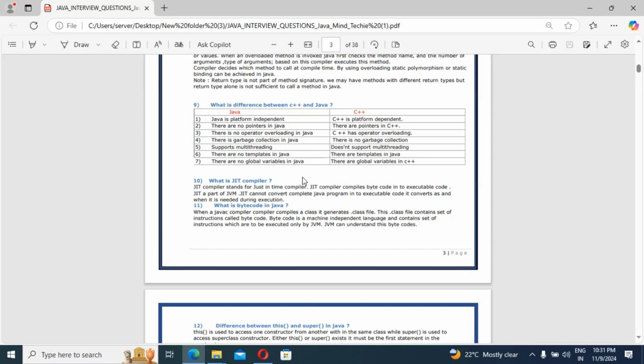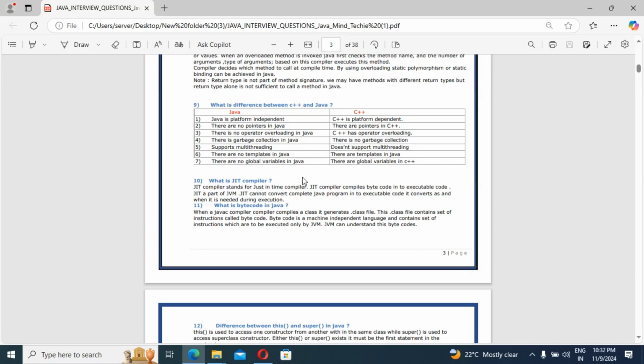There are templates in C++, but in Java there are no templates. There are global variables in C++, but there are no global variables in Java. Guys, these are all the differences between C++ and Java.